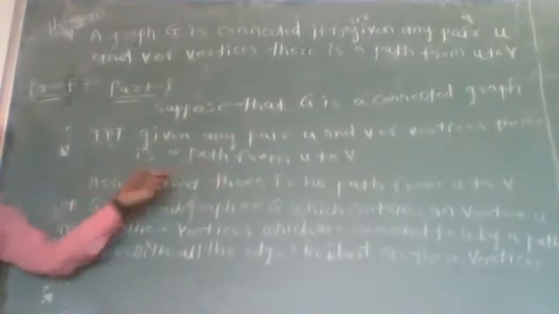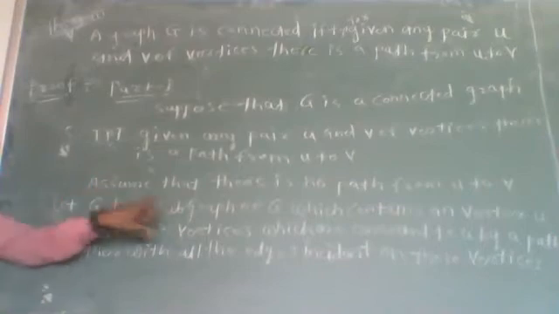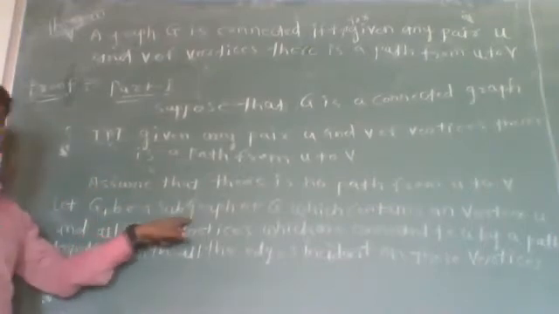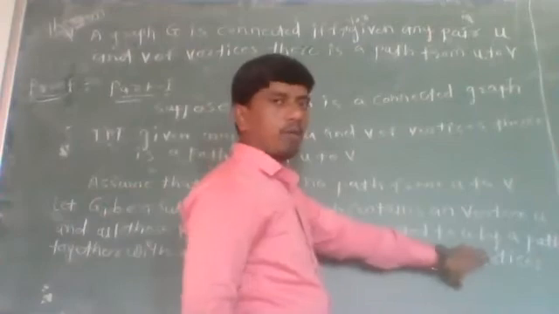That is, G1 is a subgraph of G which contains the vertex U, and all those vertices which can be joined with U by a path, together with all the edges incident on these vertices.